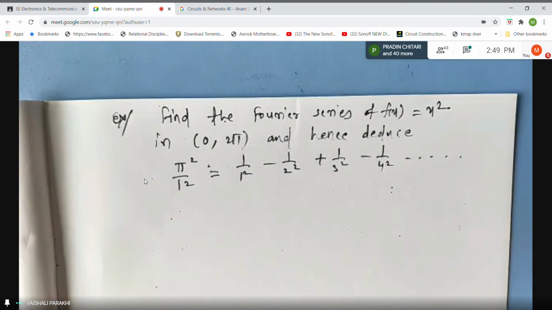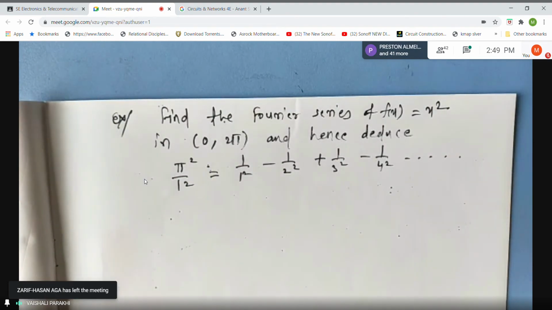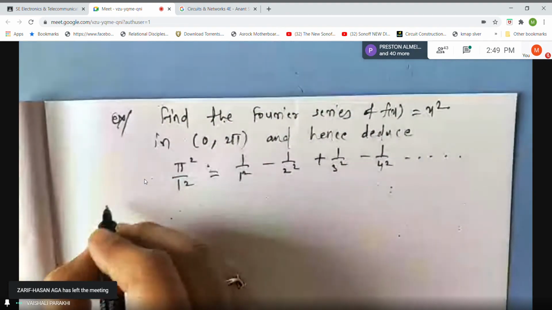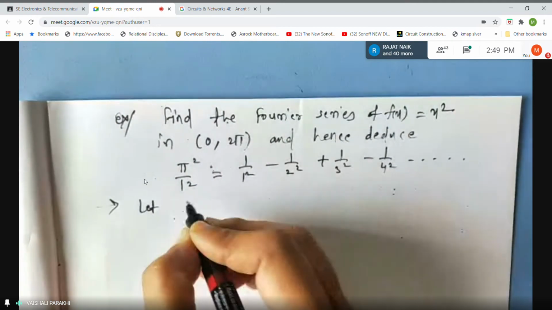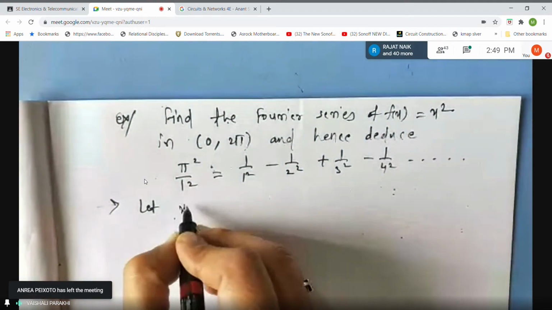Okay. So as I said, students, these type of problems come for minimum 8 marks, maximum 12 marks. Now, what is your Fourier series? F of x is equal to, what is f of x here? X square, right?